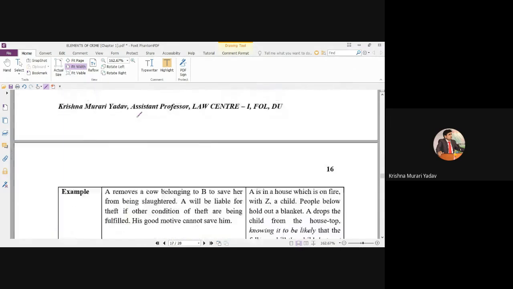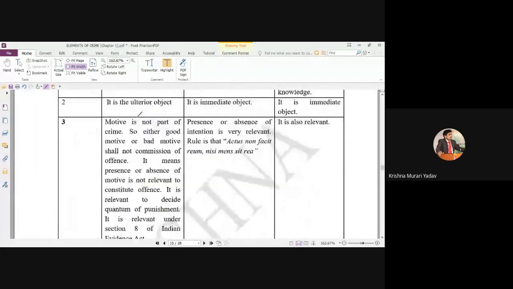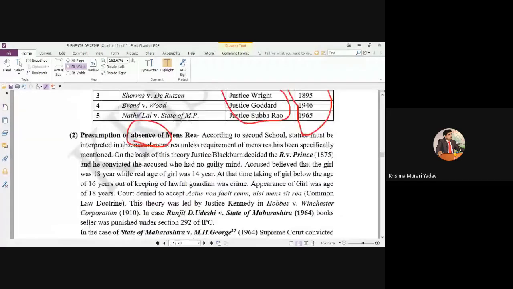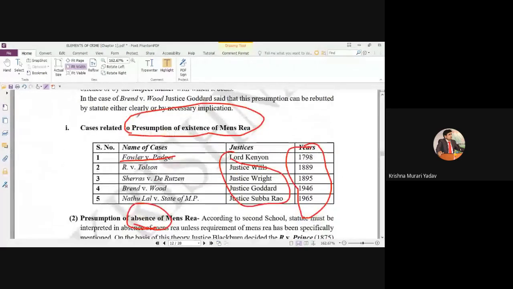First of all, I want to give at least one minute, it will take a little time, to both sides. Now coming to the arguments on behalf of MS George. These cases were cited on behalf of MS George.